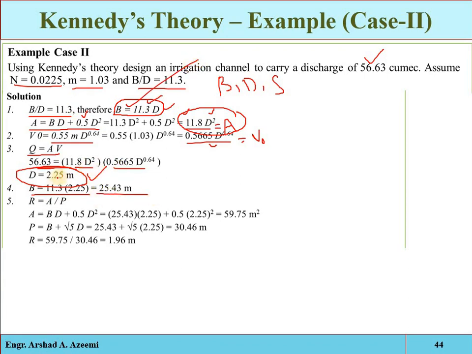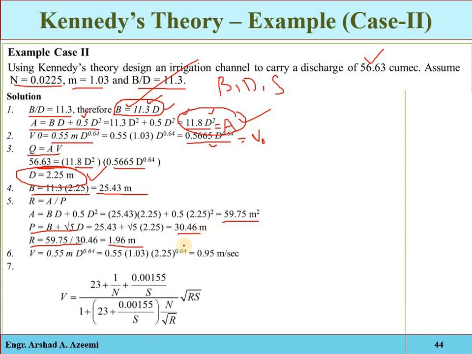Again, put this 2.25 meter value here, so you will get the area. Also put that value in the wetted parameter and hydraulic mean radius formulas, so you will get these values. Also put this 2.25 value in the critical velocity formula here, so you will get the critical velocity. Now this critical velocity will be taken as the actual velocity. If this critical velocity is taken as the actual velocity, what will be the ratio between the actual and critical? That will be 1. We can say that the canal will be stable.